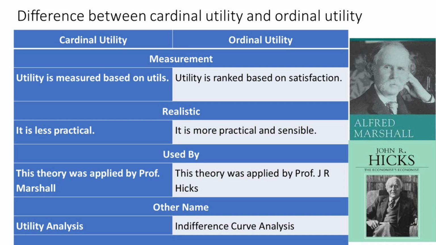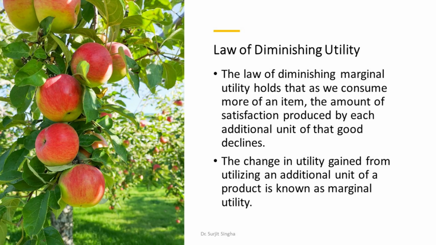Cardinal utility: utility is measured based on utils. It is less practical. This theory was applied by Professor Marshall. Ordinal utility: utility is ranked based on satisfaction. It is more practical and sensible. This theory was applied by Professor J. R. Hicks.